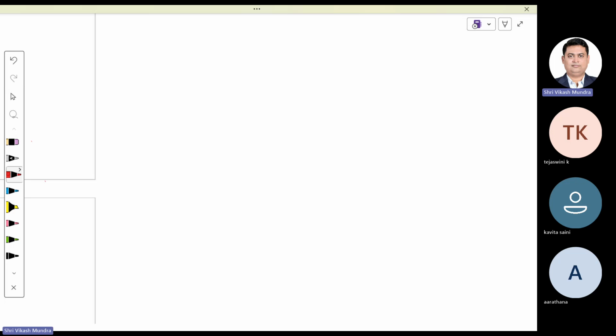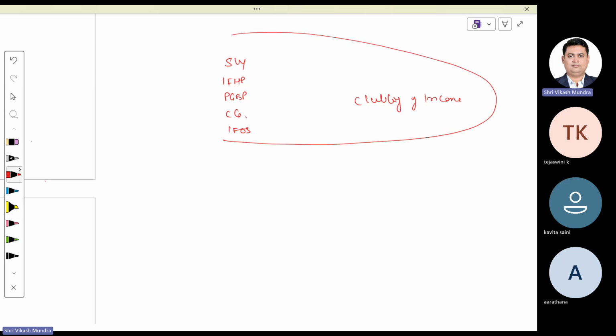We know that there are five heads of income, namely salary, income from house property, PGBP, capital gains, and income from other sources. Then we come to know about clubbing of income. Summation of all these things is known as gross total income.